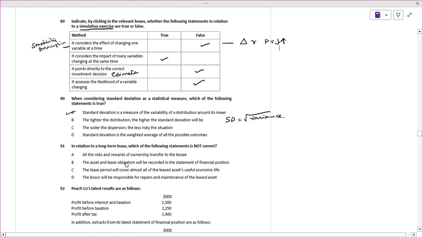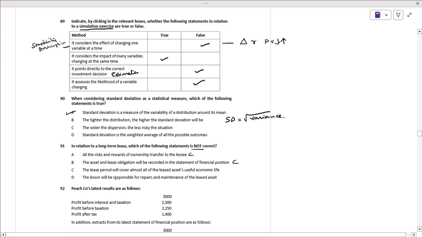In relation to the long-term lease, which of the following statements is not correct? All the risks and rewards of ownership transfer to the lessee. That is correct. The asset and lease obligations will be recorded in the statement of financial position.